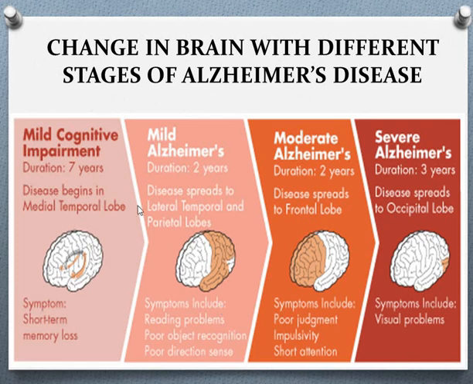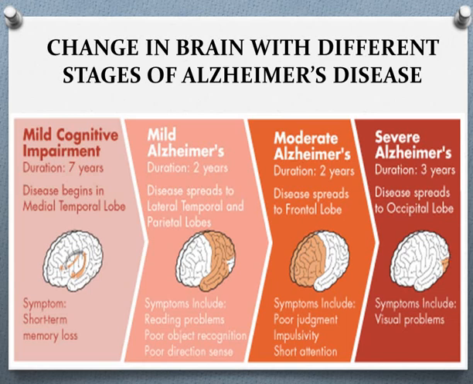First one is mild cognitive impairment. See, this duration is 7 years. See, this is the picture. Then mild Alzheimer's disease, where the affected areas are the lateral, temporal, and parietal lobe. Then the disease comes to the frontal lobe. The duration is 2 years. And the severe stage, where the disease spreads to the occipital lobe, where basically our hippocampus area is related.